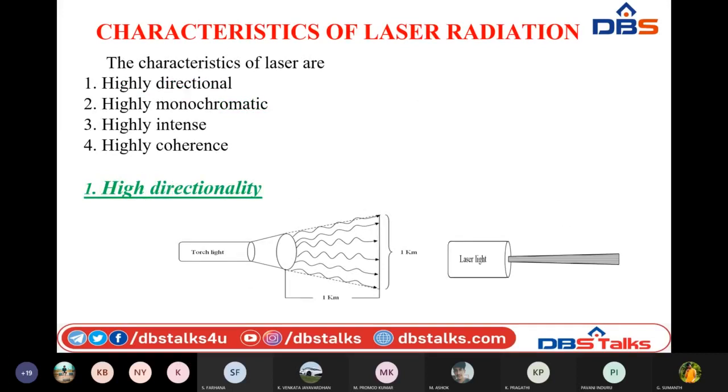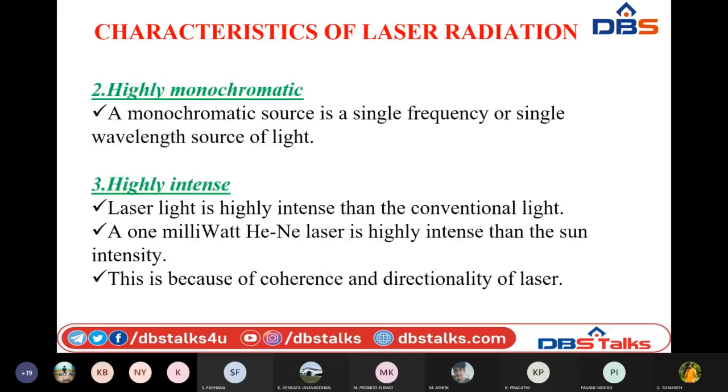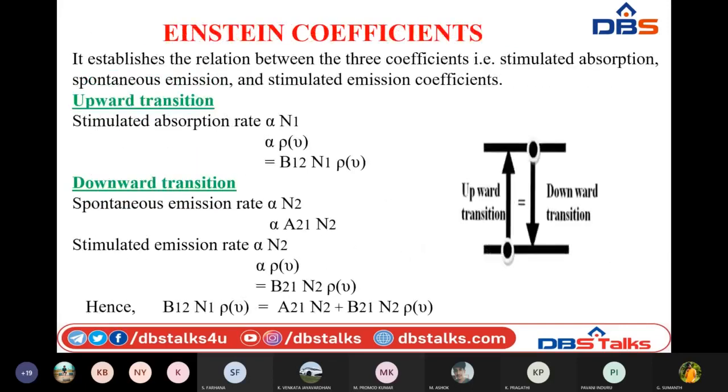So due to all these characteristics, laser has been very popular in many applications, which we will discuss later. And then, next, coming to the Einstein coefficients. These Einstein coefficients are nothing but the relation among all these transitions, that is, upward transition and downward transition. These upward and downward transitions are related to the three different processes of matter. Those are nothing but stimulated absorption, spontaneous emission, and stimulated emission.